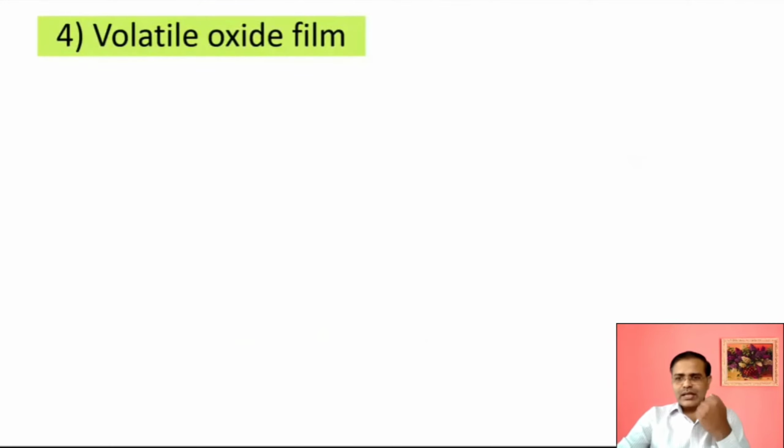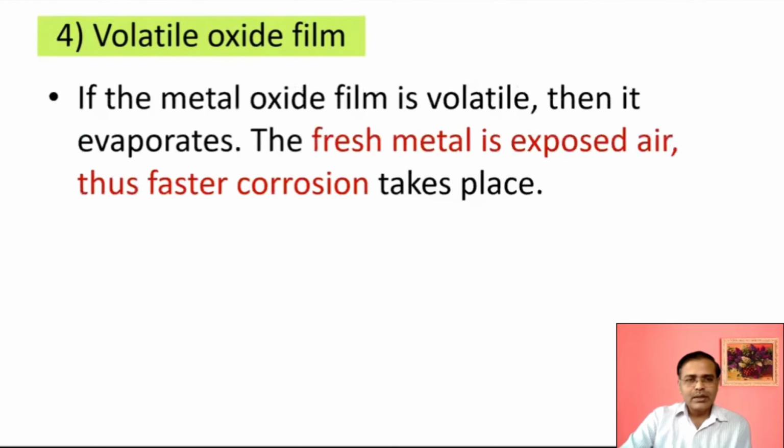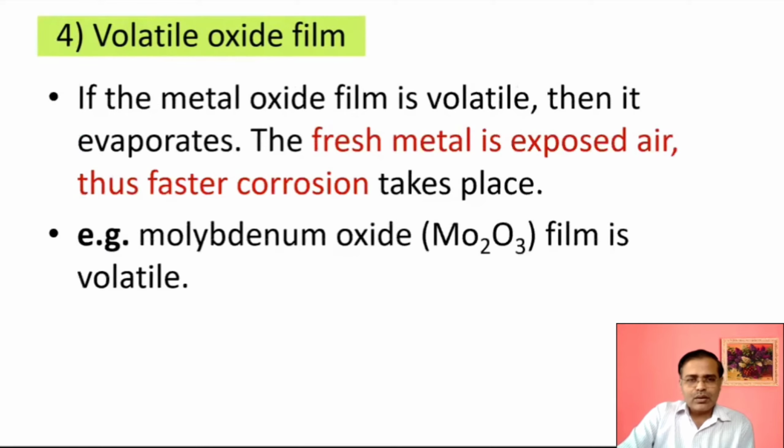Volatile, the name implies it is volatile in nature. It evaporates in the atmosphere automatically. So what will happen? If such a film is there, then the corrosion will be faster. Corrosion will continue. Why? Once a volatile metal oxide film forms, that film evaporates, and fresh metal comes in contact with the oxygen or air, and that's why further corrosion continues. That will also evaporate, and that's why the entire metal may undergo corrosion. So this happens due to the volatile metal oxide film, and that's why faster corrosion is expected.